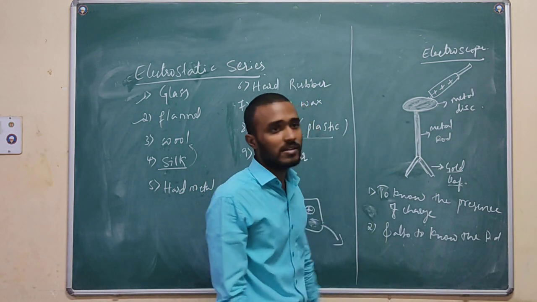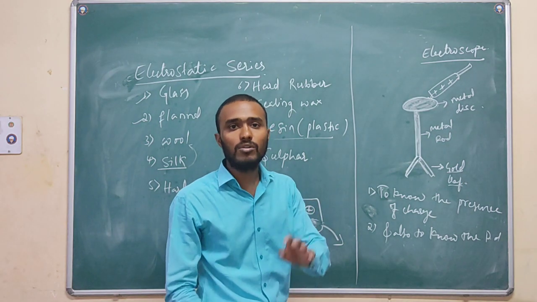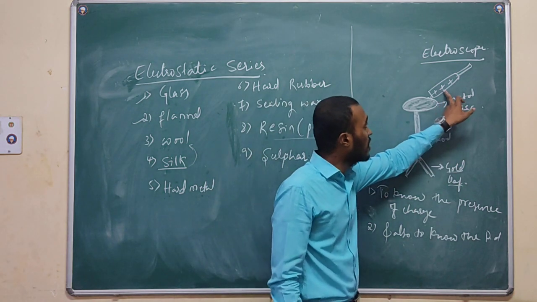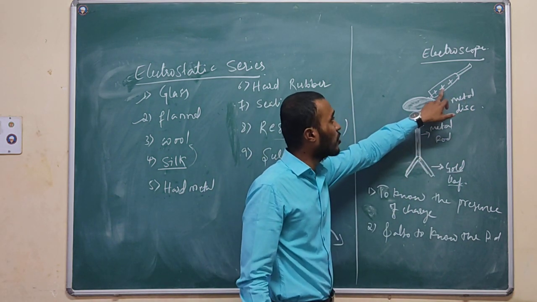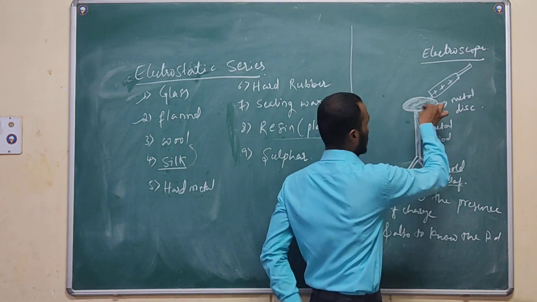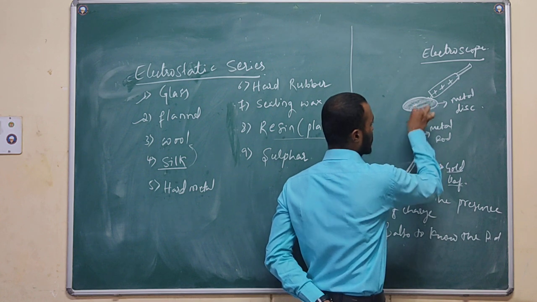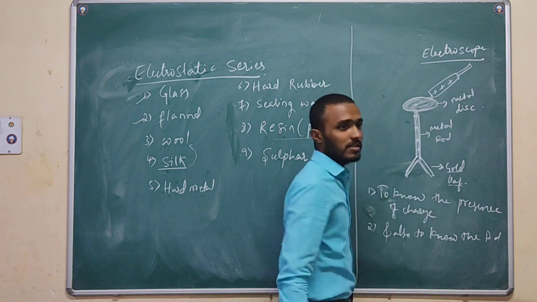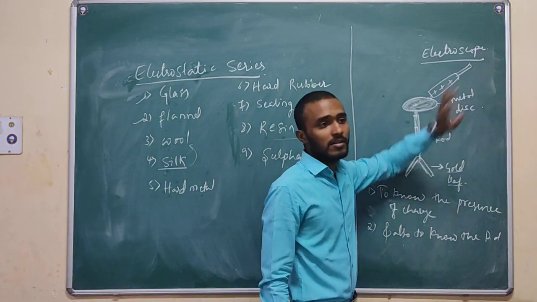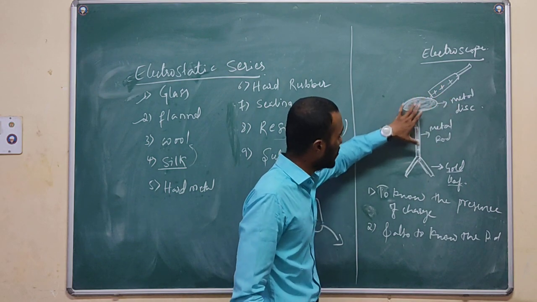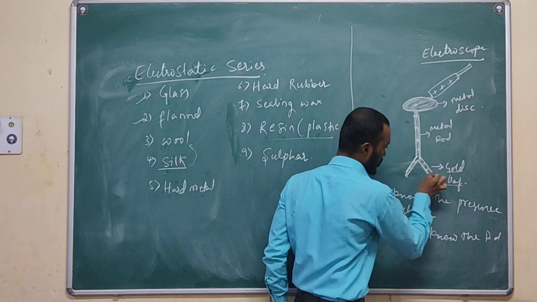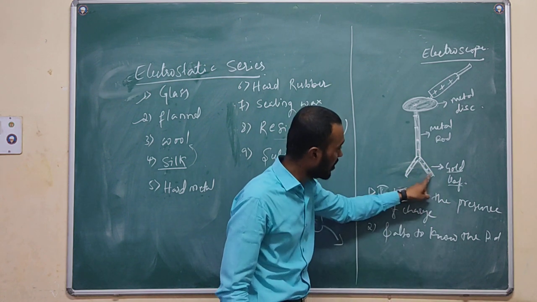As we have discussed how the uncharged body becomes charged, when the positively charged body contacts this metal disc, this becomes positively charged, because all the negative charge will be attracted by the rod. So this becomes positively charged, so that this gold leaf also acquires positive charge only.